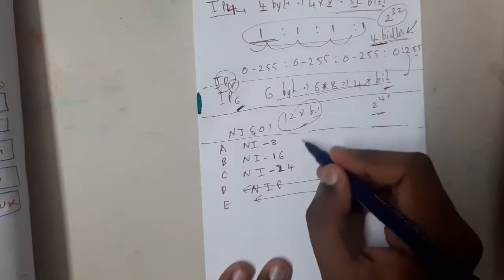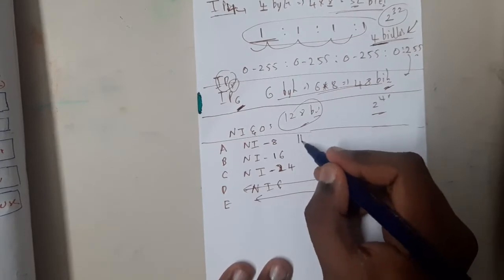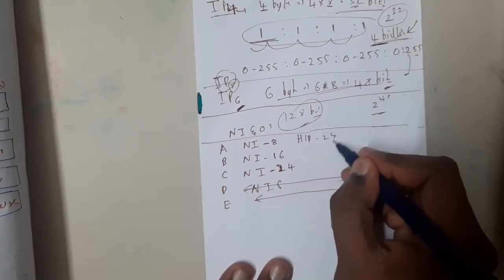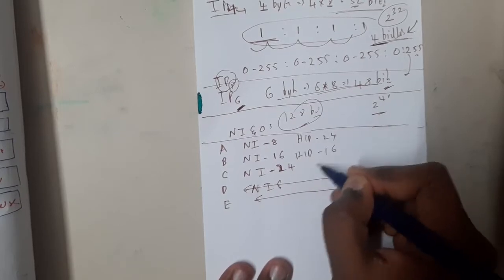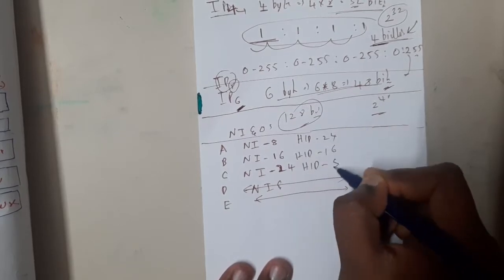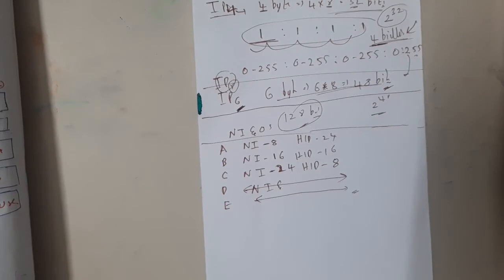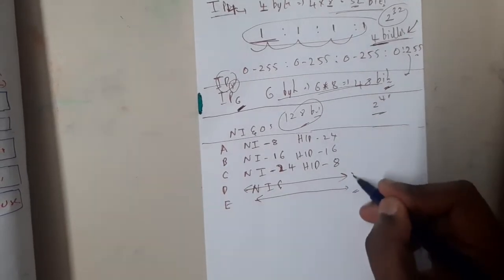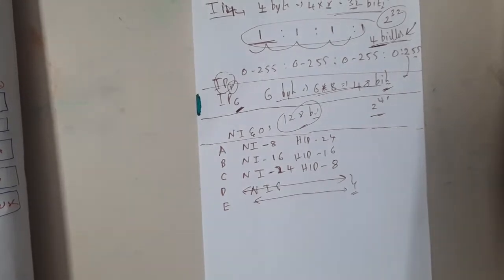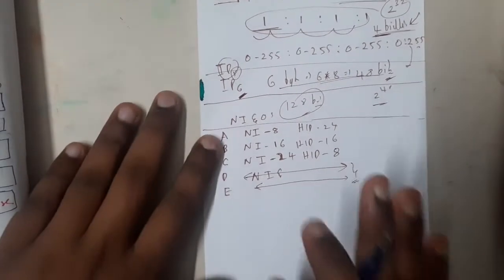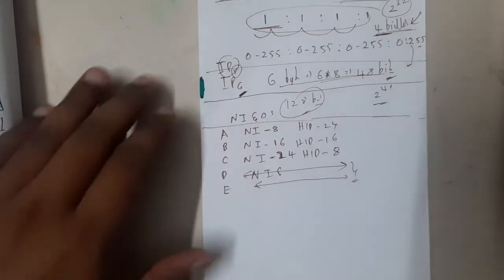So what will be the host ID here? Here the host ID will be 24 bits. Here the host ID will be 16 bits. Here the host ID will be 8 bits. Now a few students will ask, we understood that based on these parameters we have decided, but is there any other thing? Because here I clearly told that both are same. So based on some understanding, they divided them in this way.